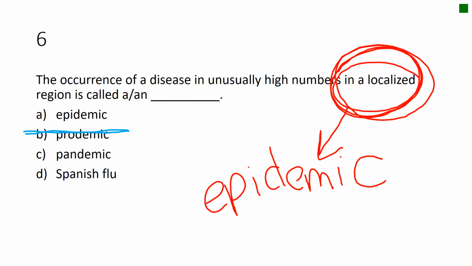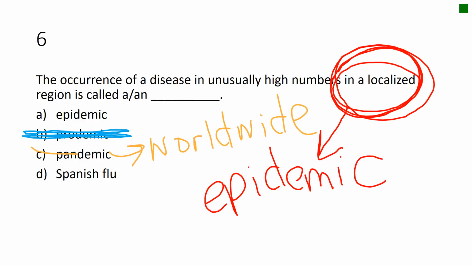I hope you marked out prodemic because we've never even talked about something called a prodemic. That leaves you with epidemic, pandemic, and Spanish flu. We know that a pandemic is worldwide, so that can't be the answer. That leaves us with epidemic and Spanish flu. At this point, you have to know that epidemic is localized. It's in one small region. That gives me the answer as A.